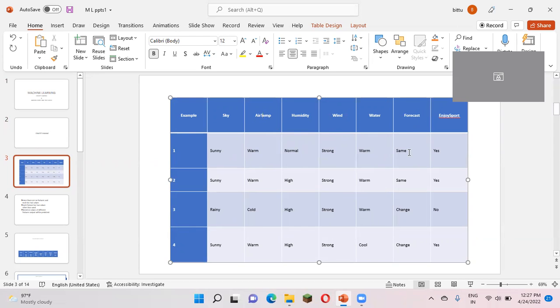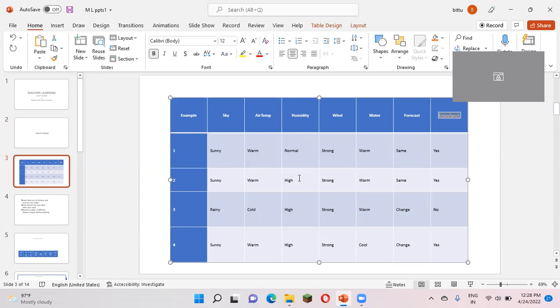Forecast has a value of same and change. So within these 6 features, 5 features have 2 values. Only the feature wind consists of only 1 value. Based on the values of these 6 features, we predict the output whether we can enjoy the sport or not. This is the output, enjoy sport, based on the 6 features, and all the features have 2 values other than wind, right?